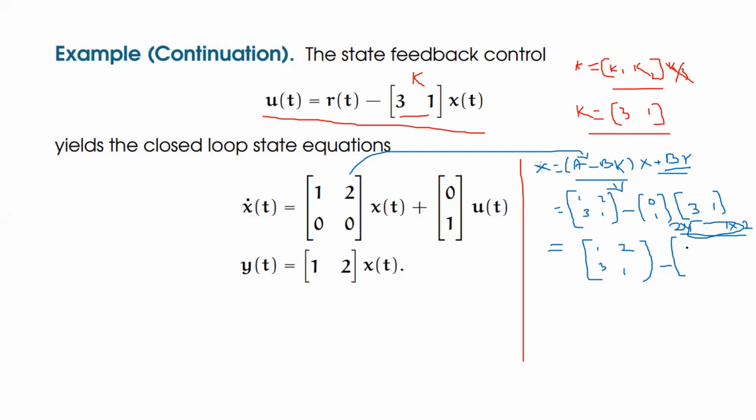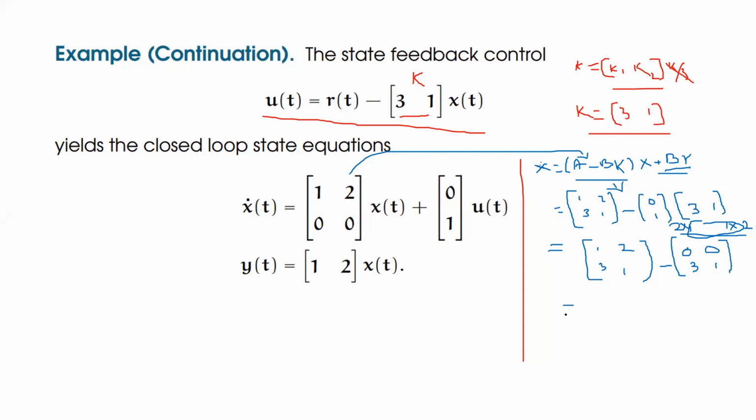The first element would be 0, because 0 into 3 plus 0 into 1 is nothing but 0. The next element will also be 0. Now the second row, 1 into 3, I think this is 3. What would be the next one? Again 1 into 3 plus 0 into 1, it should be 1.